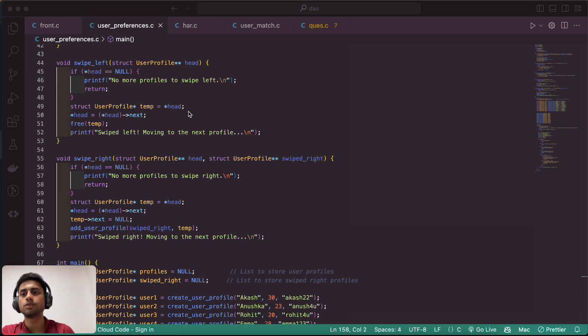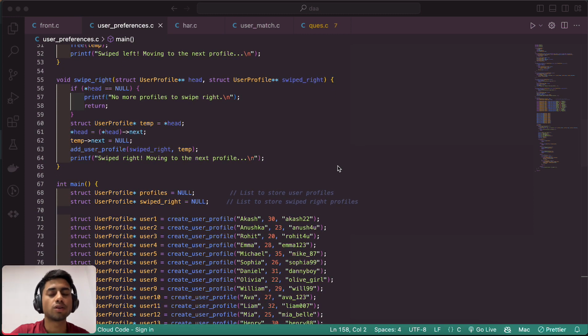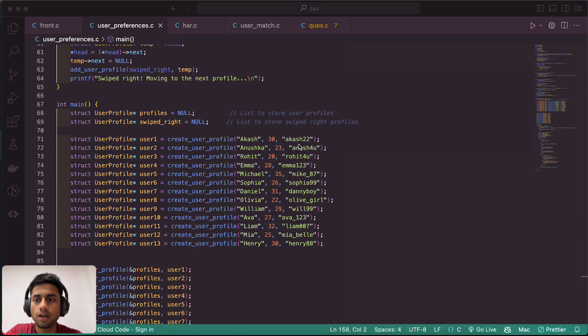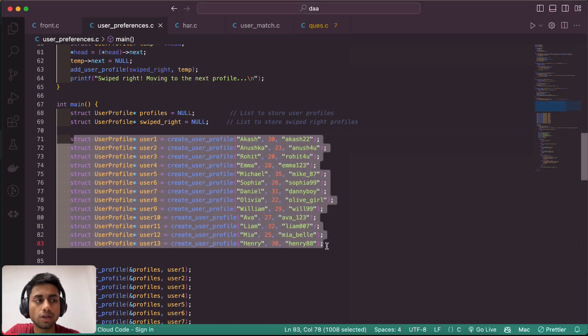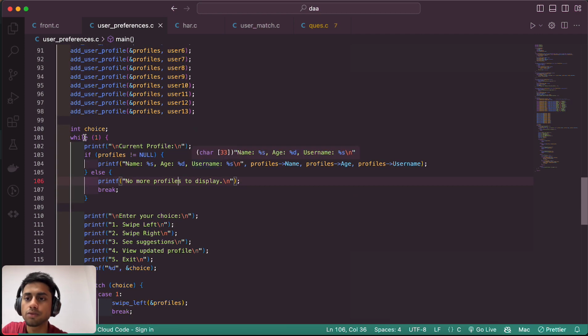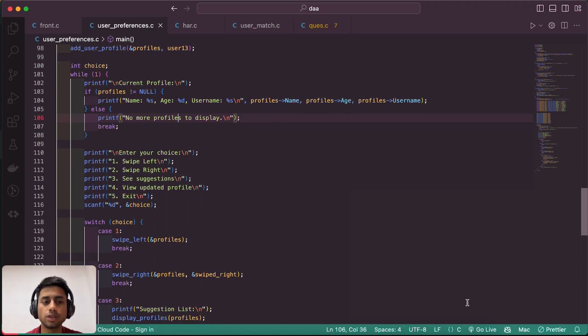As I say, if it goes left, the value will be null. If a user goes right, it will be stored in the updated value to suggest preference, whether you are interested or not. After this, the value of which profiles are shown to you when you swipe left or right is stored. There is a profile and users value. We use a while loop, and it shows name, age, user profile, and so on, until you reach the end of it.